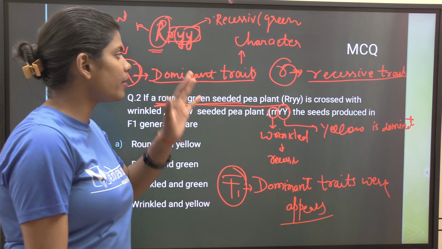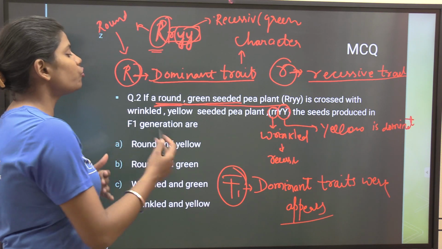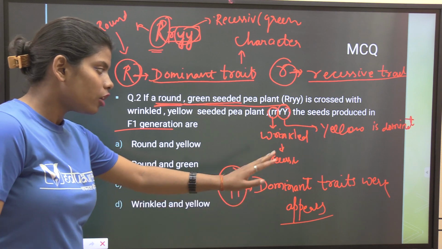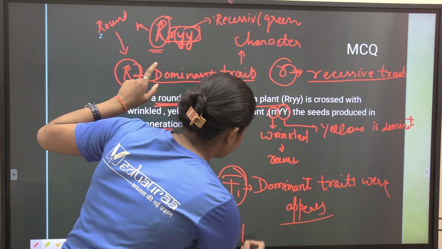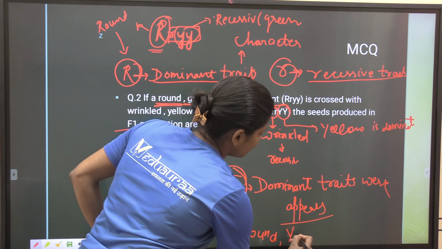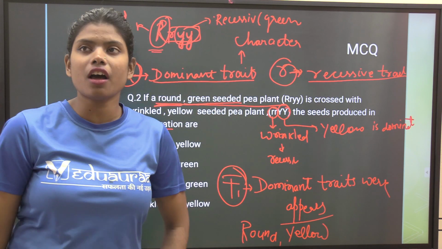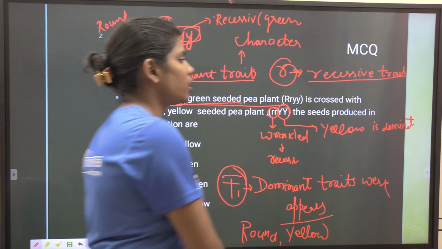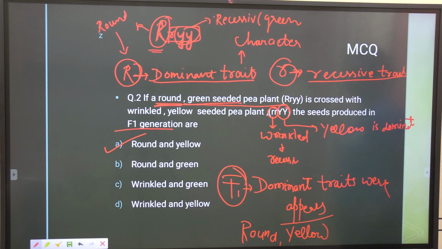You have to find the seed that will be generated in the F1 generation. We know dominant traits appear. So what are the dominant traits? Round and yellow is the dominant trait. So the correct option is round and yellow. Have a look.